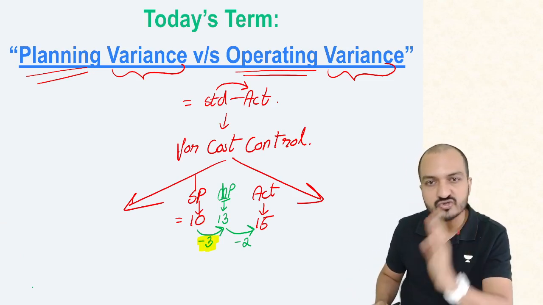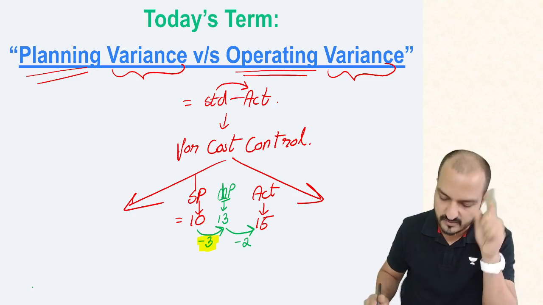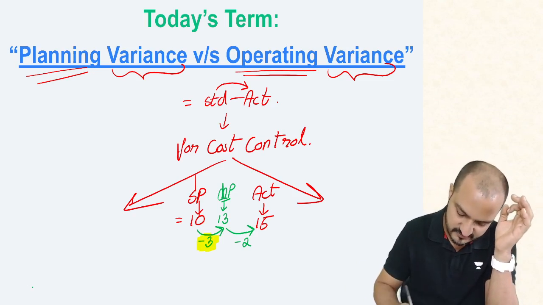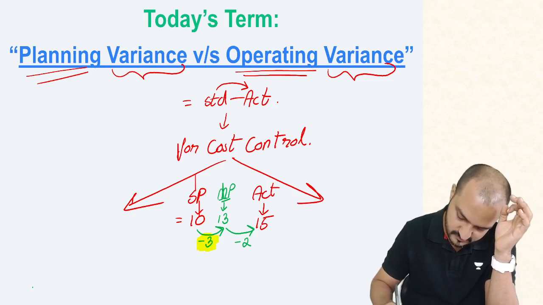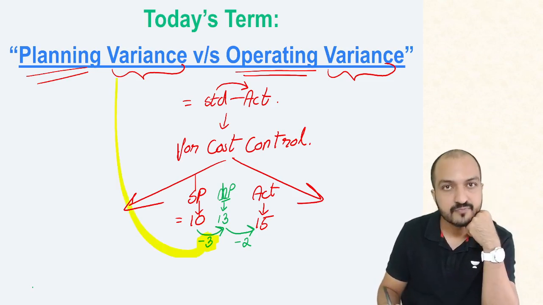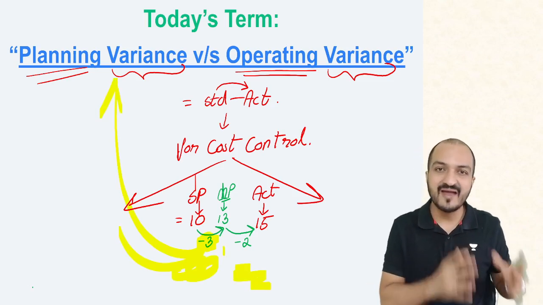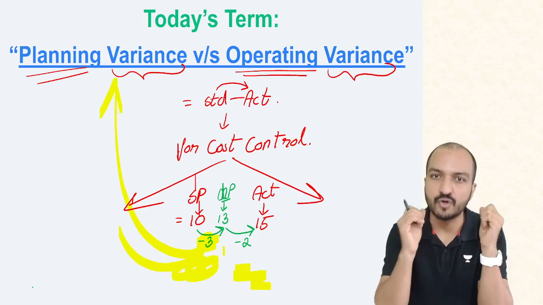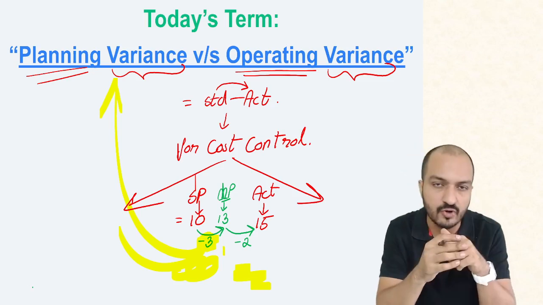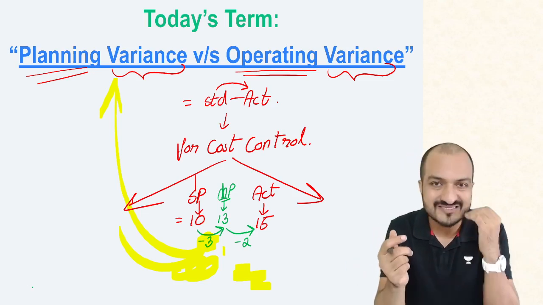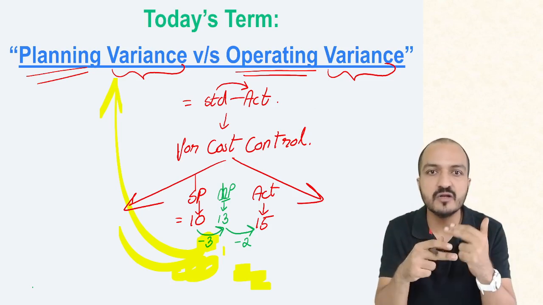It is because of the increase in the market price. This 3 rupees extra paid is called a planning variance. It is extra paid because your plan went wrong, because your estimate went wrong, not because your actual was wrong, but because your estimate went wrong due to external factors.